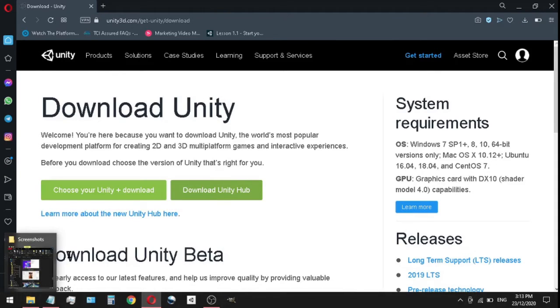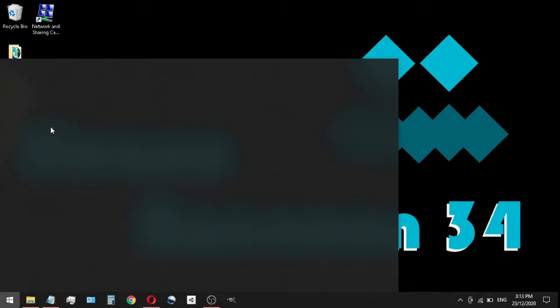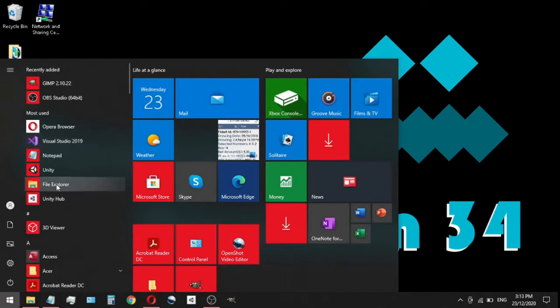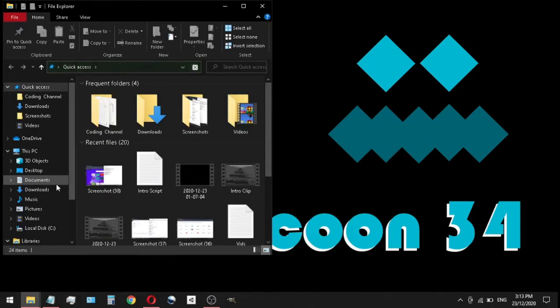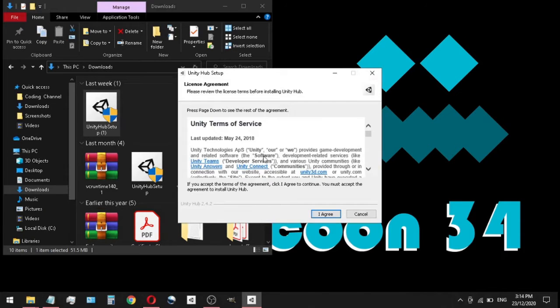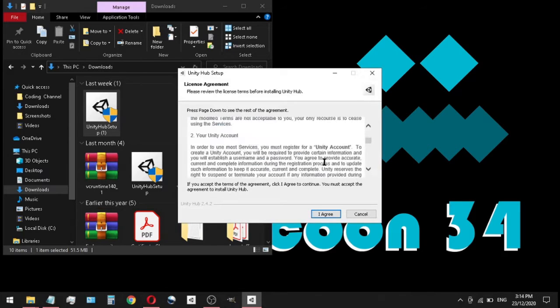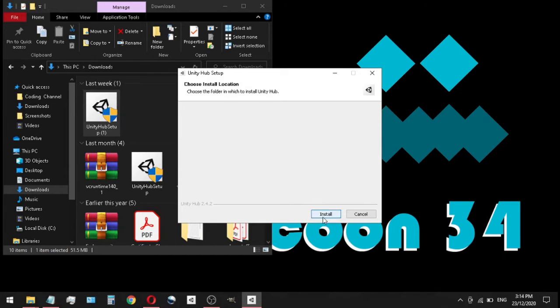So what I'm going to do now is I'm going to open up my File Explorer. Go straight to my downloads, and it's right here. So we're just gonna double click on that, open it up, and it's gonna ask you about the terms and services. You could read this if you want, or we could just keep going.